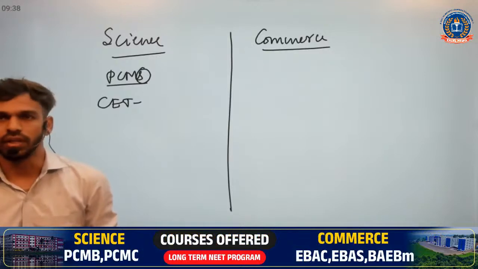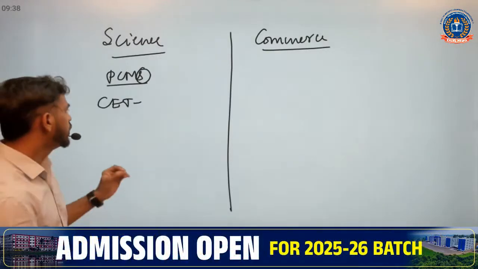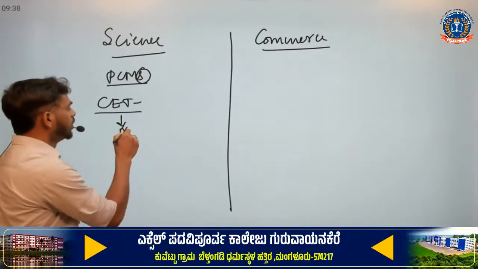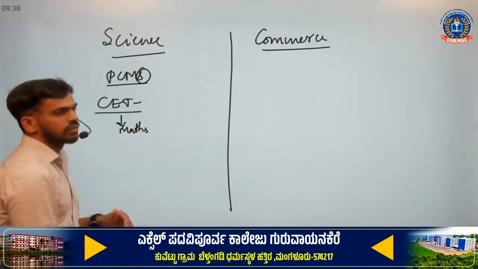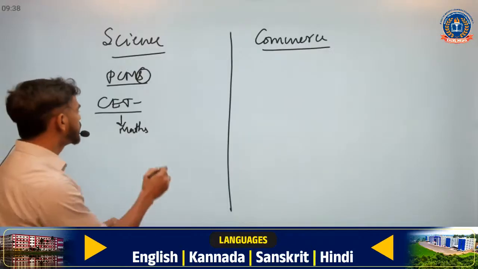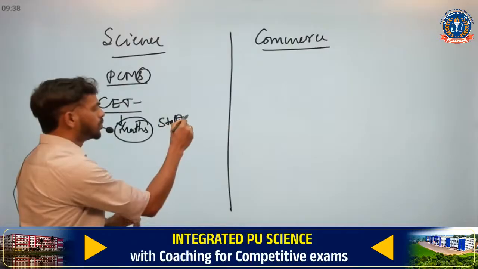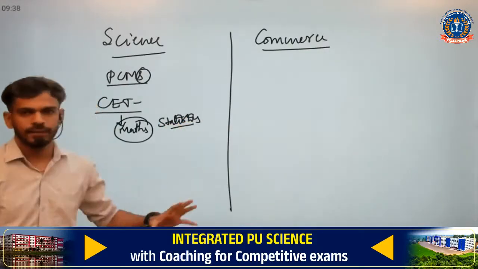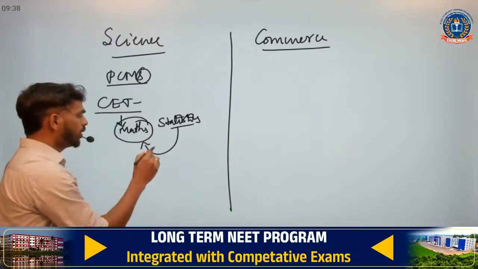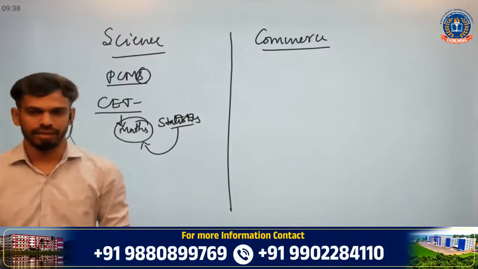So how might statistics be helpful in CET? Anyway, you are going to have maths. In the maths paper, you will definitely have many concepts of statistics. If you study statistics independently, it will make this paper easier and help you score more marks.